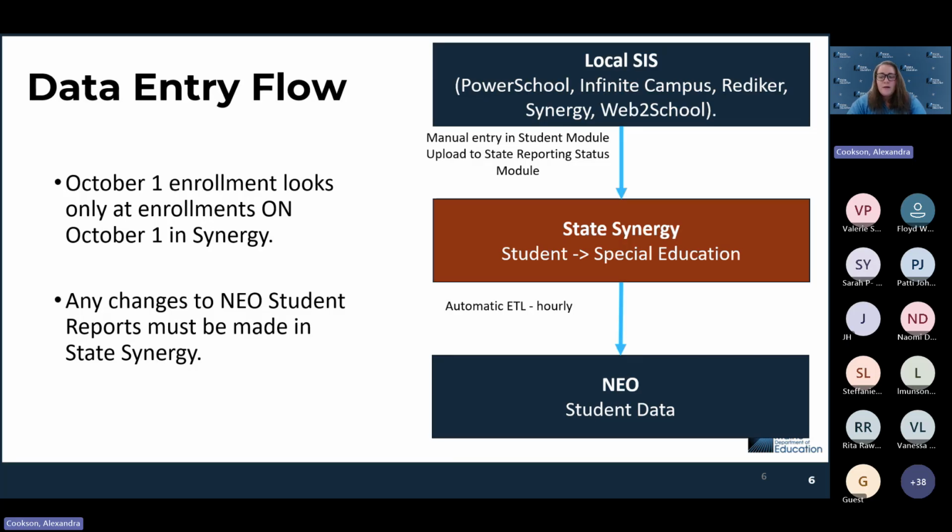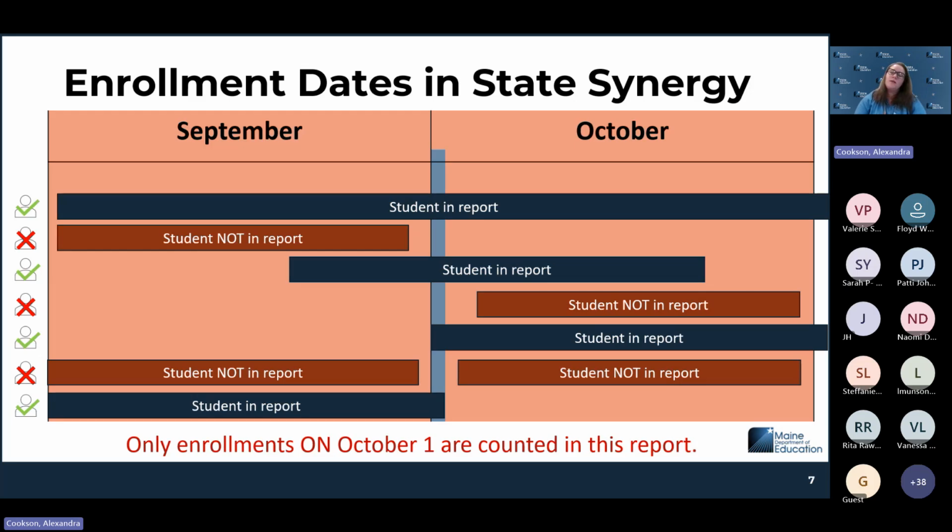But again, this is only looking at October 1 enrollment, so let's talk about what that means on the next slide. Enrollment dates must overlap 10/1 in order to count on this report. I have a couple of examples of students who have enrollments in Synergy. The first student we can see here, the green check mark means that this student will be counted in the report. As you can see, that light blue bar in the middle is the 10/1 date. This enrollment for this student started in September and overlaps October 1, so they are going to count.